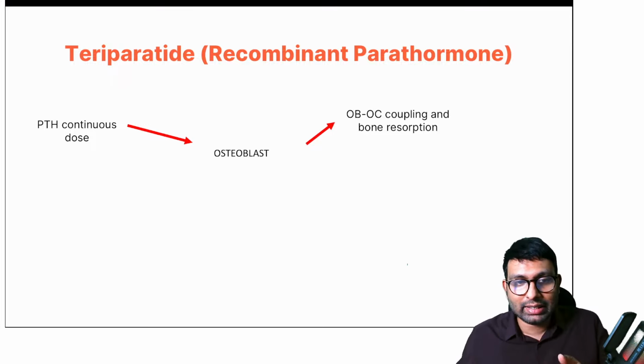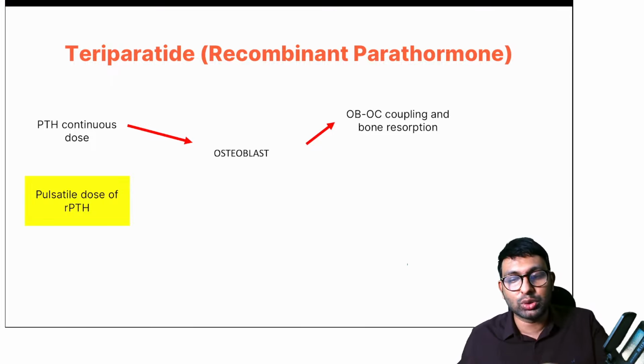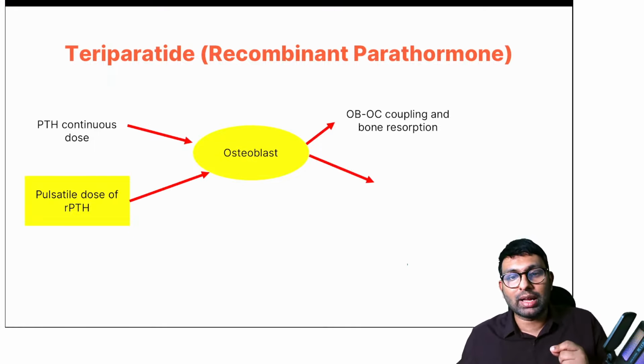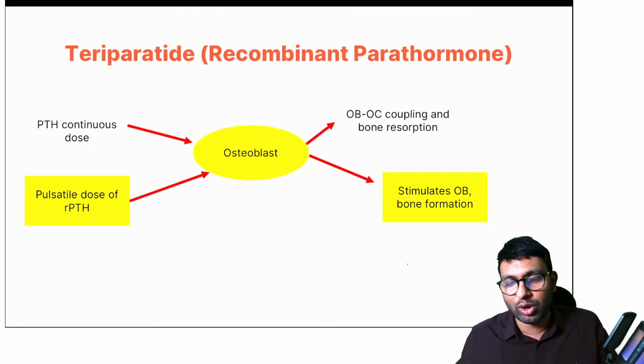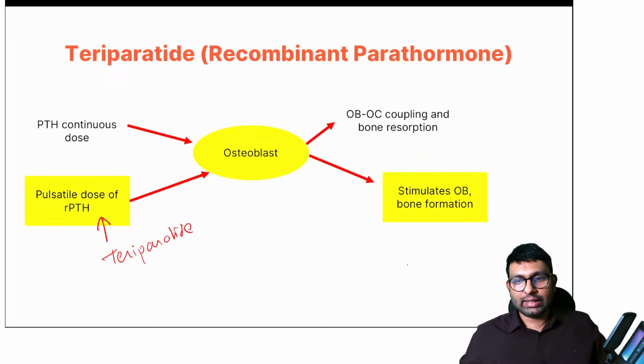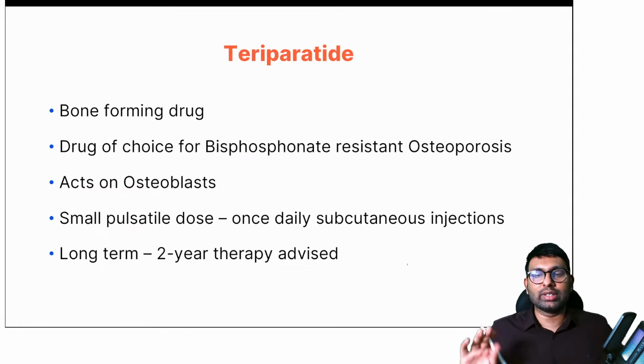But if we give pulsatile doses of recombinant parathyroid hormone, this will act on osteoblast differently. It will cause the osteoblast to form new bone, and this recombinant PTH, as Dr. Jain said, is teriparatide. Very good, Dr. Jain. This is a very important concept, teriparatide.